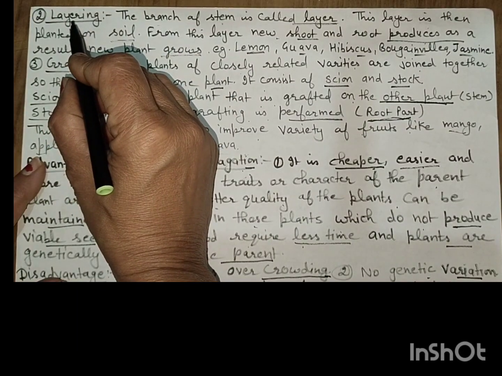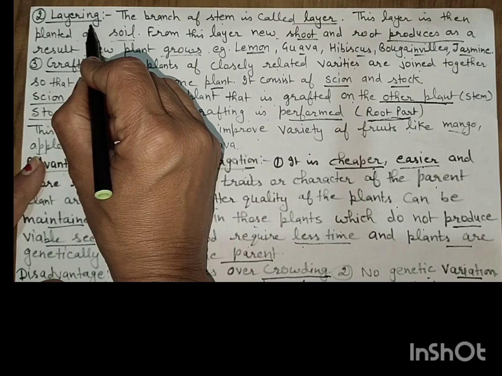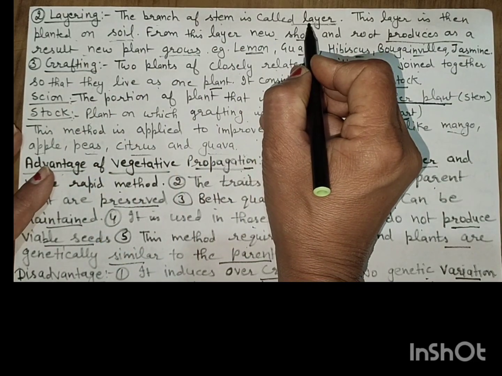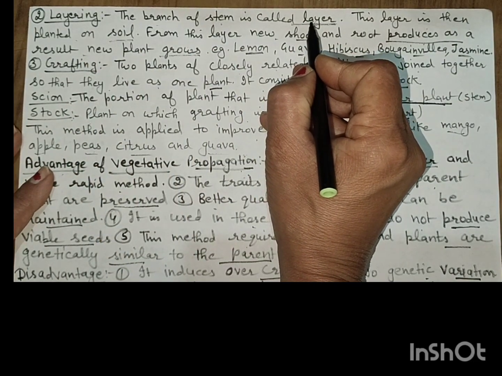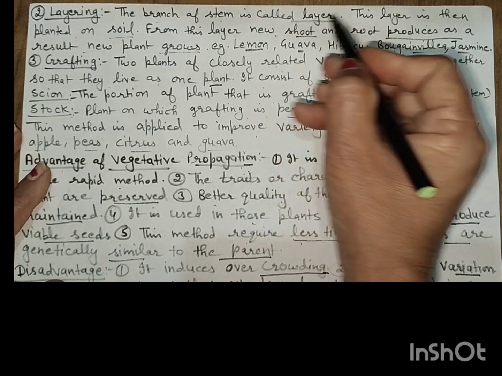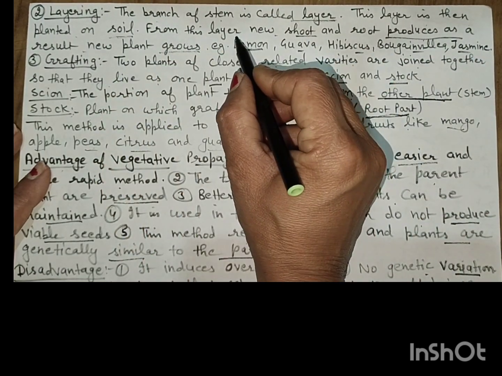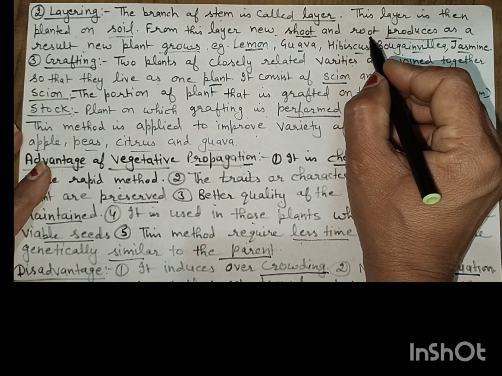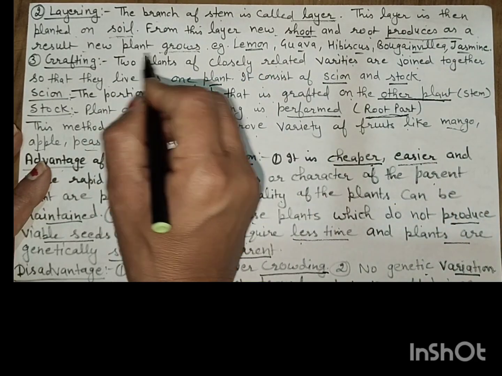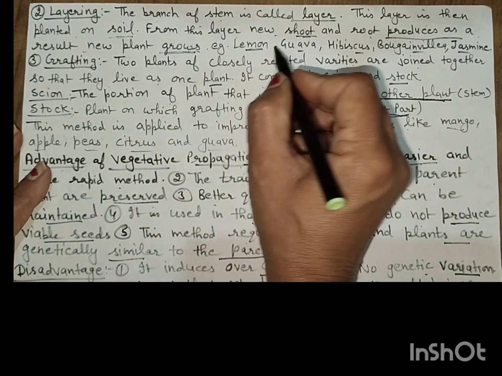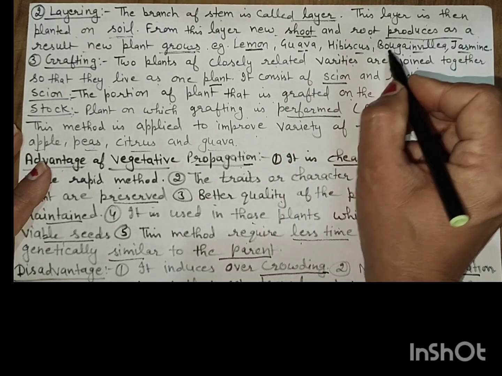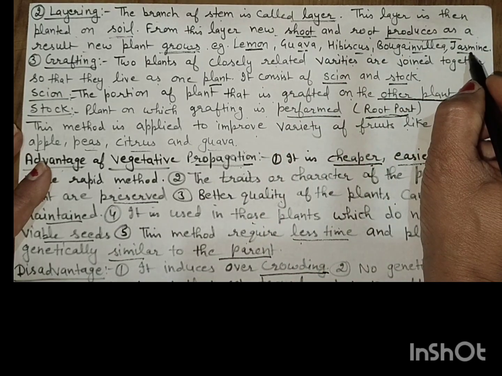The second method of artificial vegetative propagation is layering. The branch of the stem is called the layer. This layer is then planted in the soil. From this layer, new shoot and root are produced. As a result, a new plant grows. Examples are lemon, guava, hibiscus, bougainvillea, jasmine.